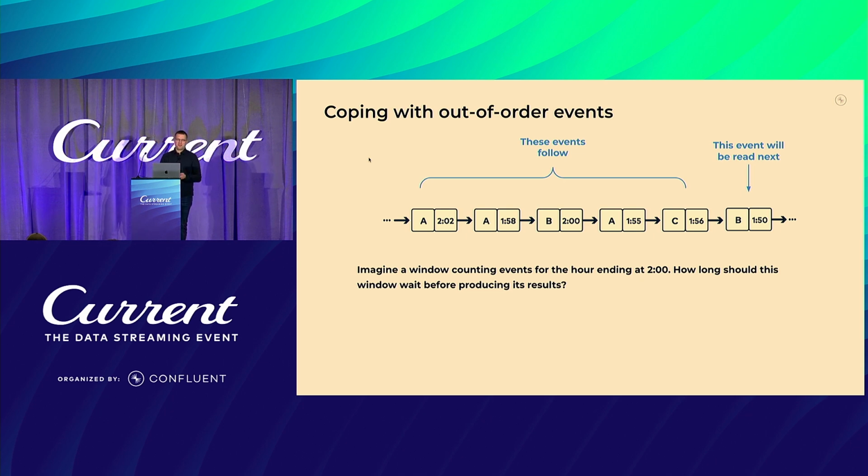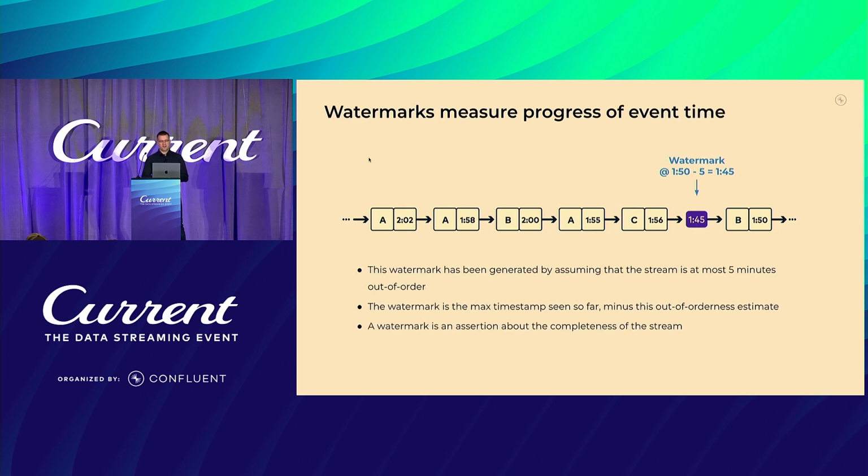So we need to implement some heuristic so that we can use that for the windows and determine whether a window is probably complete and that there are no further events before the 2 o'clock timestamp, or that they're not likely to exist at least. What this decision boils down to is an assumption of how out of order a stream actually is.